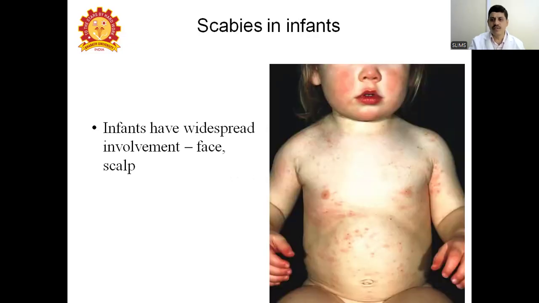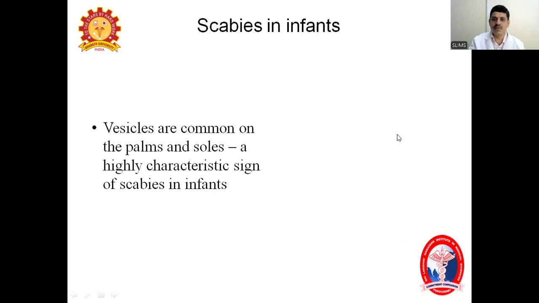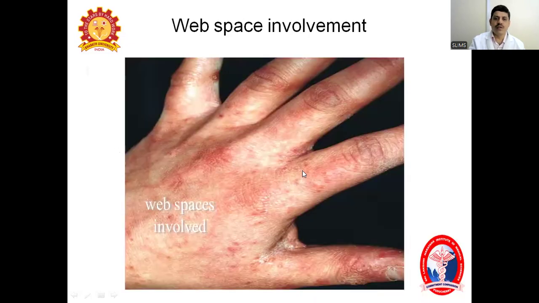As you see in this patient, the cheeks, meaning the face, are also involved in infants. You can see papular lesions all over the trunk, axillary fold, and umbilicus area, and involvement of the cheeks also. Okay, going ahead.